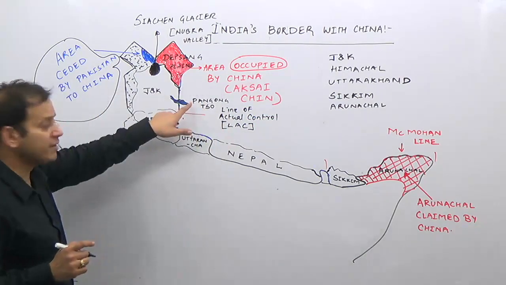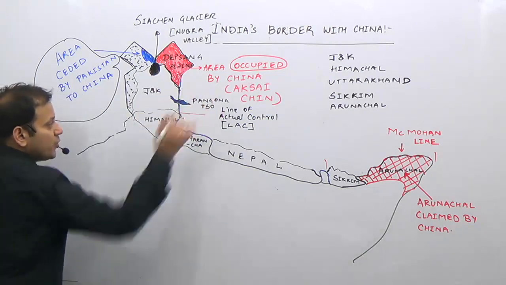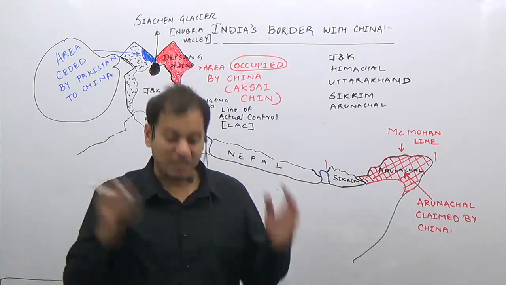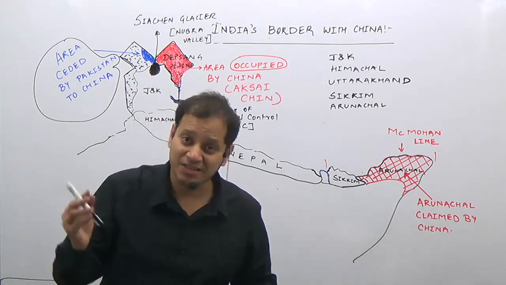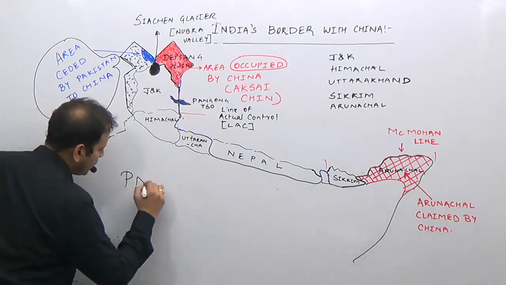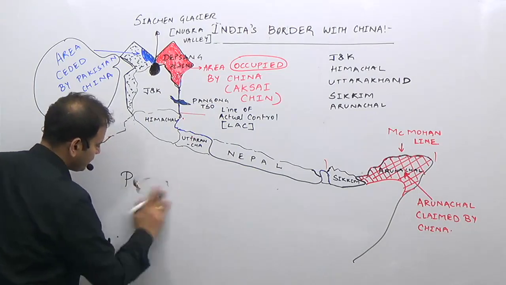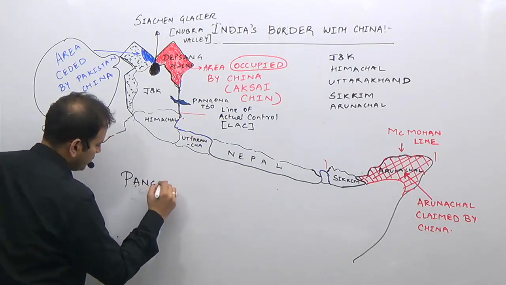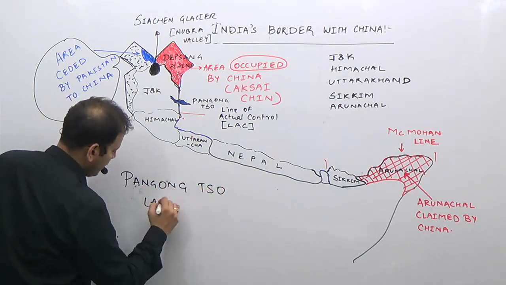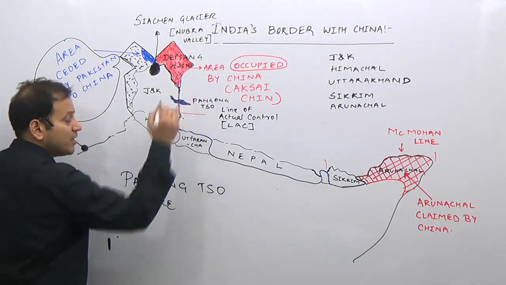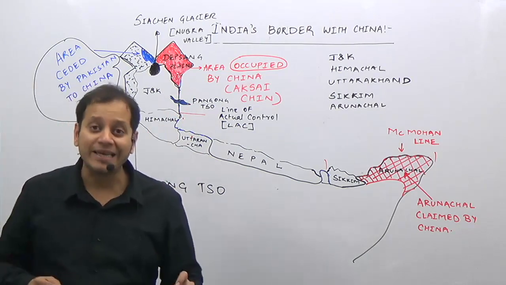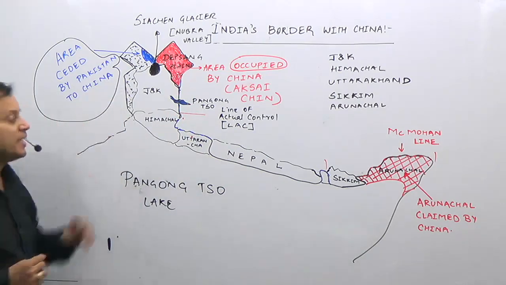Here you see a lake between India and China. It is known as Pangong Tso Lake. It is the biggest lake in the Leh Ladakh region. You must have seen this lake in the Three Idiots movie, in the last scene. What is the name of the lake? It is Pangong Tso Lake. The lake I have already shown here in blue color. This is the spelling of Pangong Tso Lake in the Leh Ladakh region, which is shared by India and China.